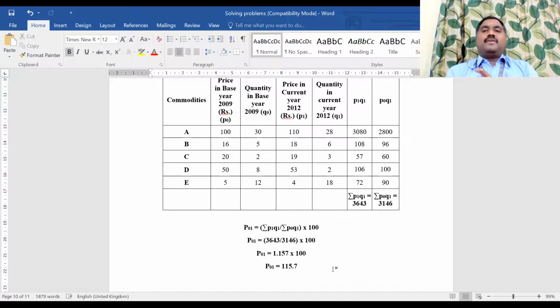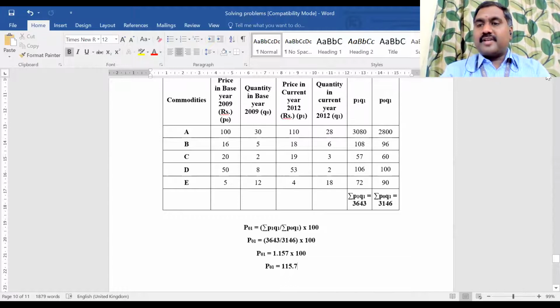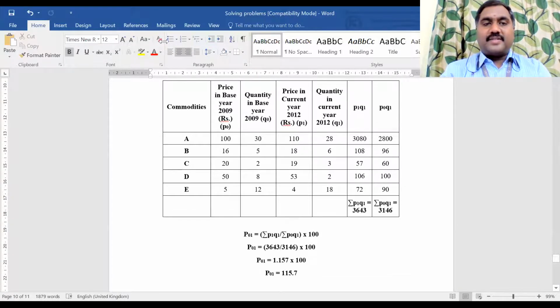Done. So Laspeyres and Paasche's methods are over. The procedure is very simple, guys. Please copy the second problem under Paasche's method. With this, we will stop.